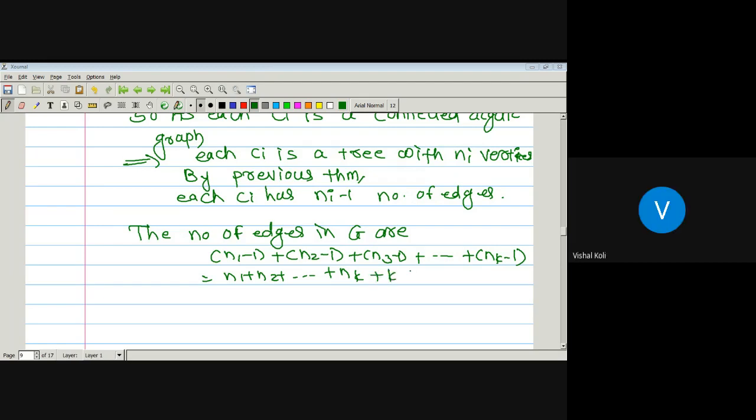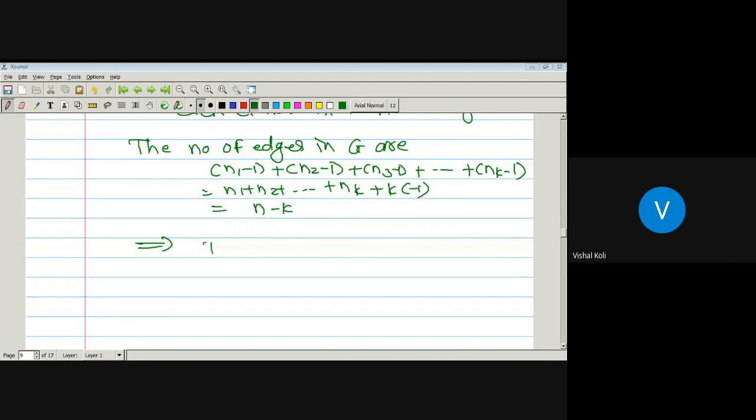Plus k times minus 1. But what is n1 plus n2 plus up to nk? n. Which gives n minus k, which implies the graph G has n minus k number of edges. And I think that is what we had to prove.